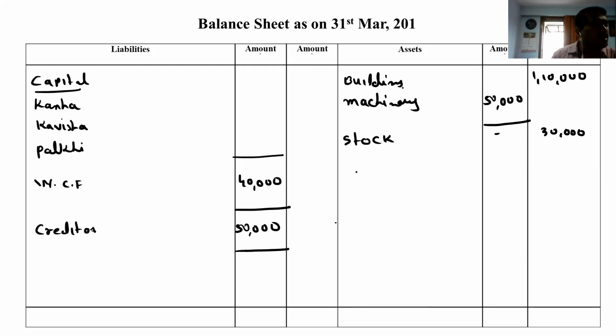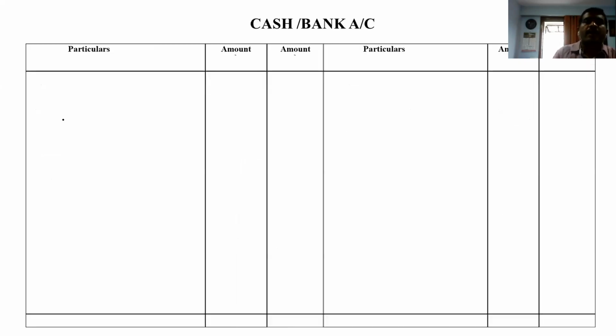After that, debtor is there. Debtors inner column it comes 66,000 and 2 tick. So we have to give 3 lines. Cash and bank, that we have to write on the debit side.